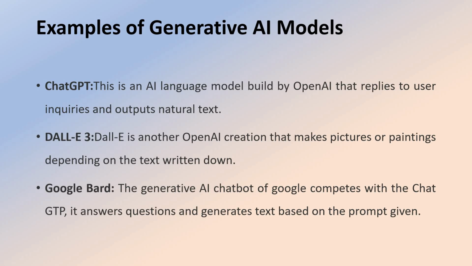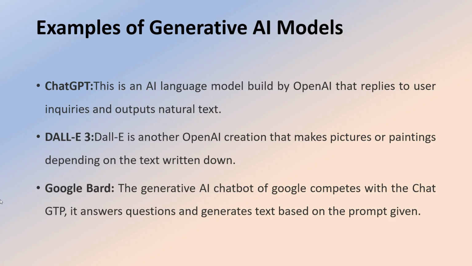In today's session, we are going to see some examples of the generative AI models. In my past video, I gave a 15-minute introduction to generative AI, how it is different from traditional artificial intelligence, and what normally happens in generative AI. Now we are going to see the generative artificial intelligence models, what models are available, how we can see these models, and also the generative adversarial networks. Let me explain these examples of generative AI models.